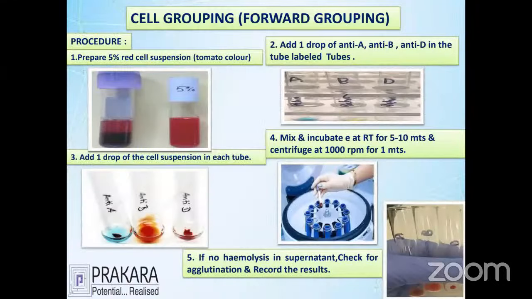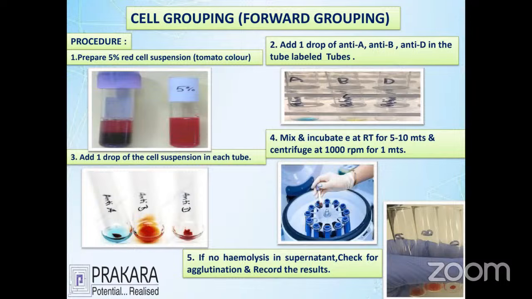Let's talk about the forward blood grouping method. If you're going to do this in the laboratory, the important thing is to prepare a 5% cell suspension from the donor. If the donor wants to know the blood group, you have to go for a forward blood grouping. Collect EDTA blood from the donor, and as I said in the earlier PPT, prepare the 5% red cell suspension first of all, and keep it ready. Also keep the plasma separate. Now let's see how to do the investigation.